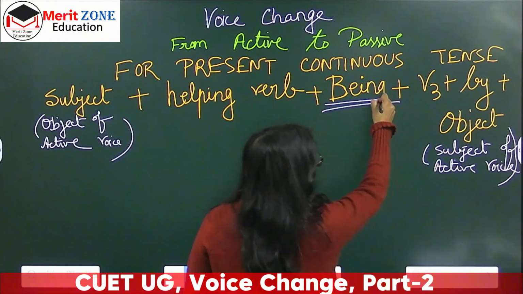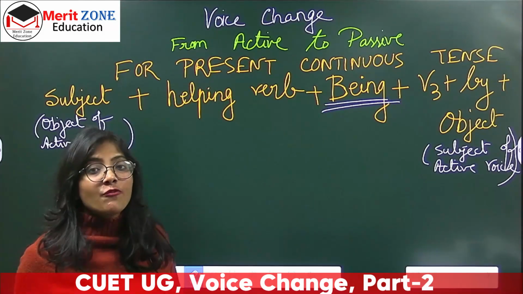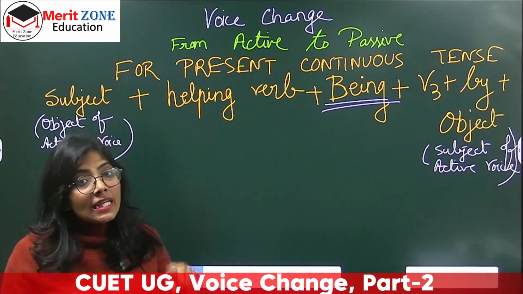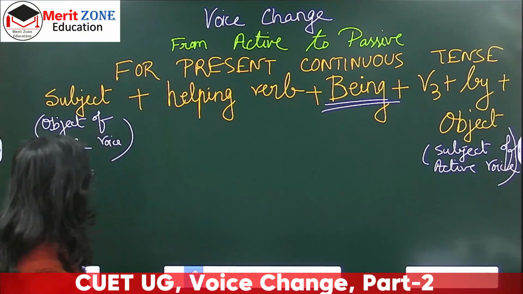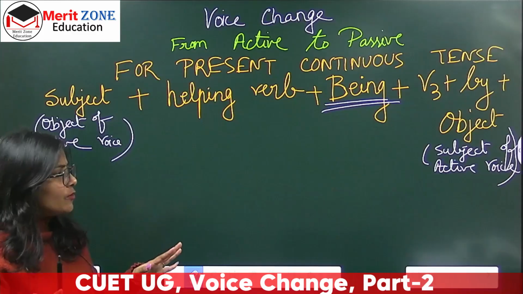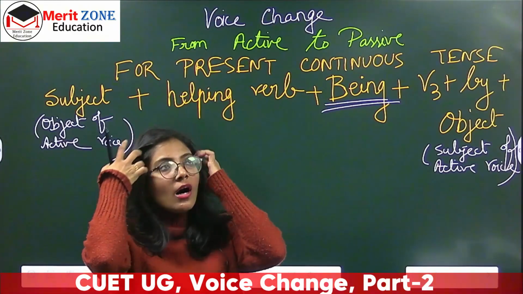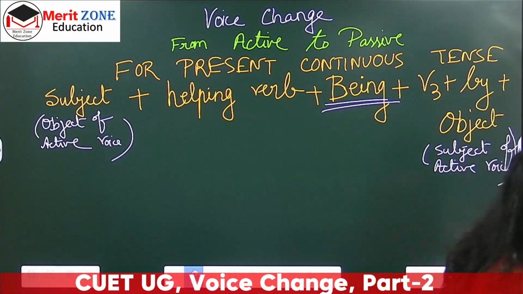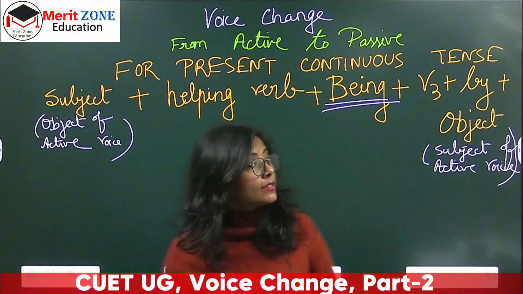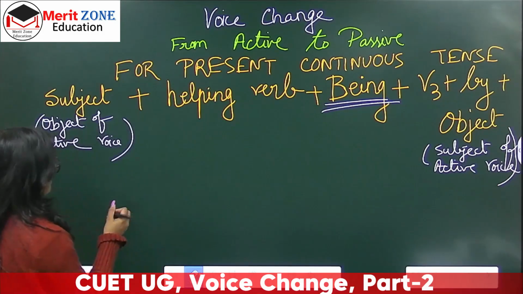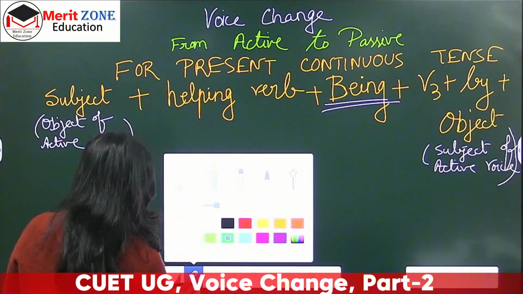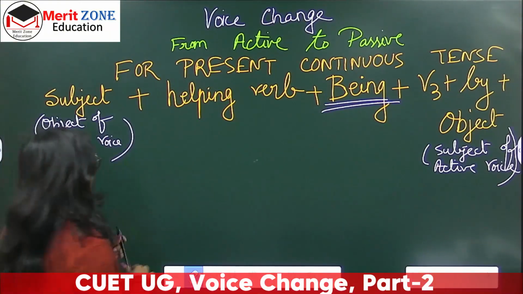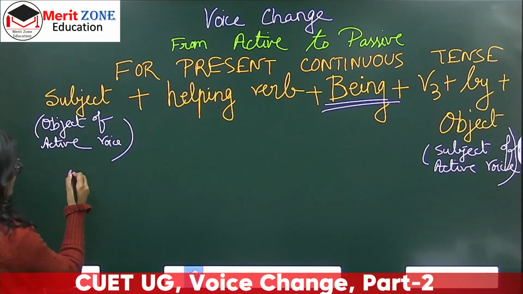This is very important. If you do not use it in the case of present continuous tense, then the meaning of the sentence gets changed altogether. I'll tell you how, with an example. Now let me give you a sentence in active voice. I'm writing here with a different color so you can understand that I'm only talking about active voice here. So I'm just writing active voice.